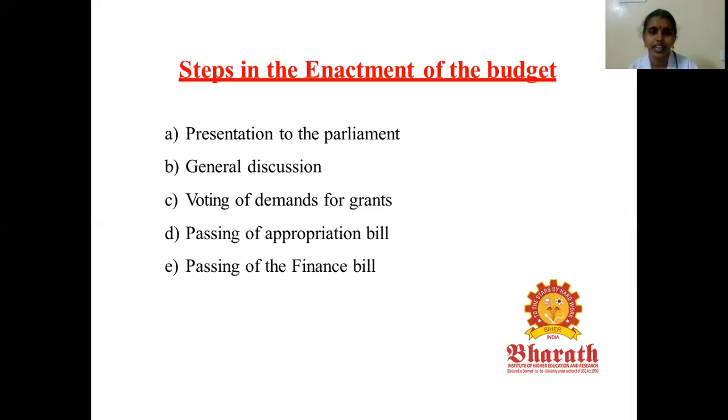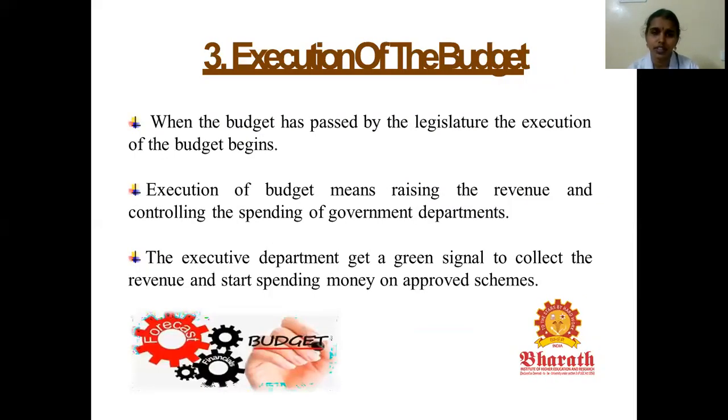After enactment, then execution. Execution of the budget. After the budget has been passed by the legislature, the execution of the budget begins. What is meant by this execution? Raising the revenue and controlling the spending of government departments. The execution department gets a signal to collect the revenue and they will start spending money on approved schemes. So for the execution of the budget, we need a separate committee to estimate how much total money is collected, and based on the money, how much we have to spend on welfare schemes.